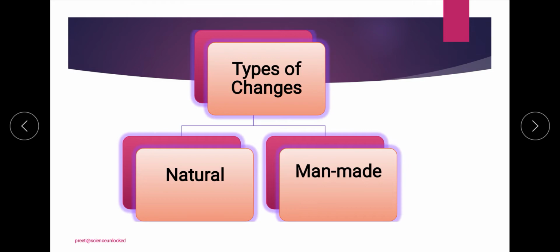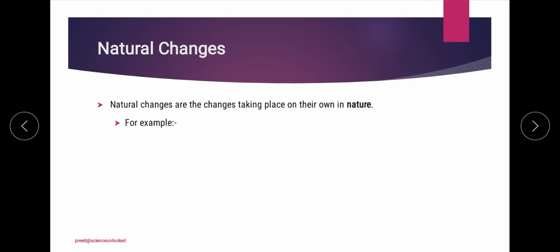We can categorize them as two kinds of changes, natural and man-made or human-made changes. When we talk about natural changes, the term itself suggests that it takes place totally because of nature, in nature, and you will not have any control over it.